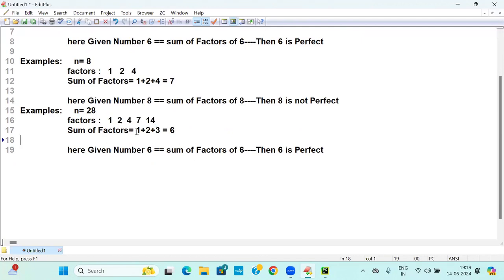What are the factors? Come on. 1 plus 2 plus 3 plus 4 plus 7 plus 14. What is the total sum? 28. Is 28 equal to 28 or not? So that is known as what? Like that you can search on the internet. What are the various perfect numbers?